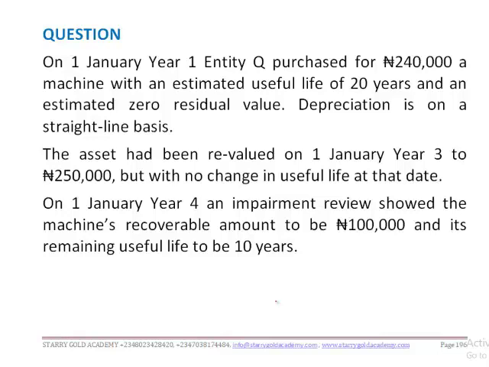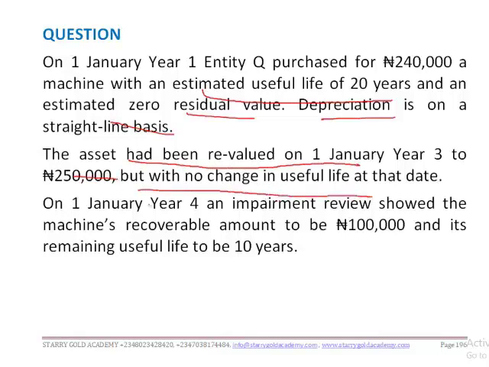On 1st January year one, entity Q purchased 240,000 naira worth of machine with an estimated useful life of 20 years and an estimated zero residual value. Depreciation is on a straight line basis, and the asset was revalued on 1st January year 3 to 250,000, but with no change in useful life at the date. On 1st January year 4, an impairment review showed the machine's recoverable amount to be 100,000 and its remaining useful life to be 10 years. Are we together?